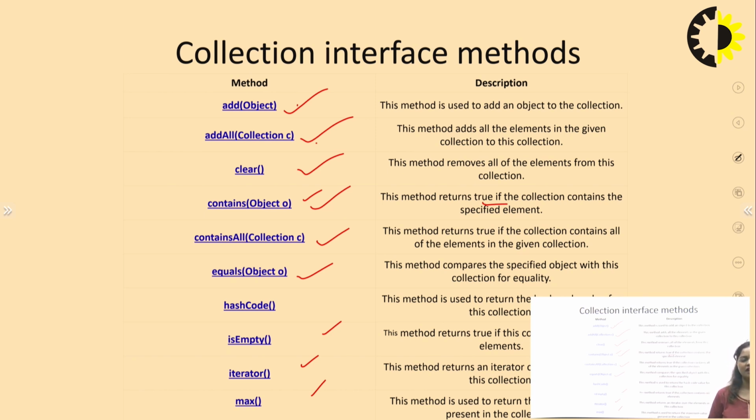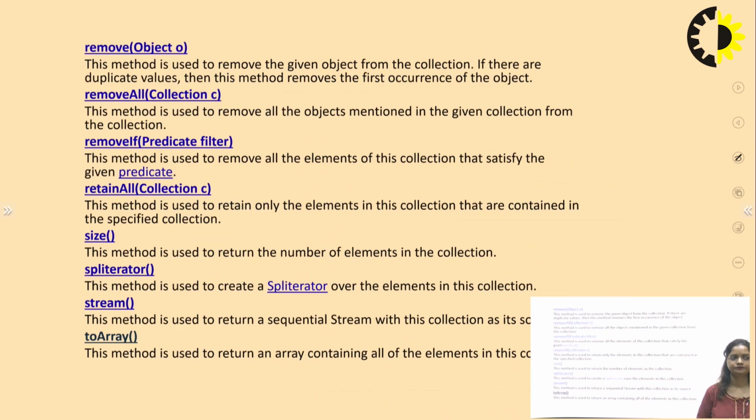Then we will have a max method. This method is used to return the maximum value present in a collection. Suppose we are entering 4 to 5 elements or items in integer format, so the maximum value, the highest number, will be returned by using this function.